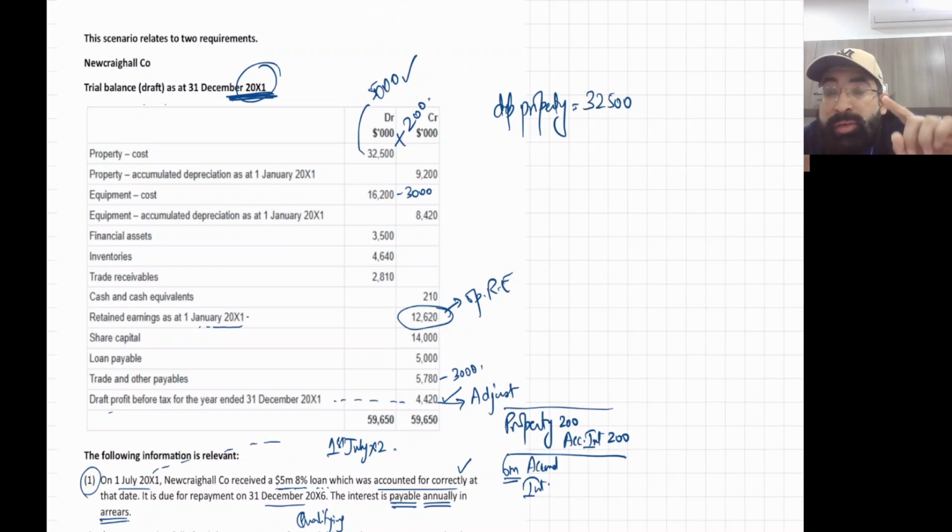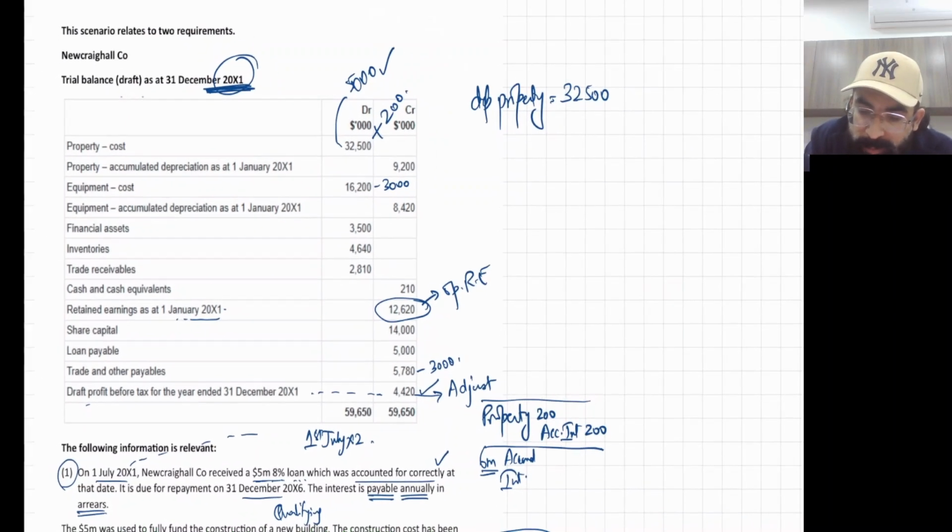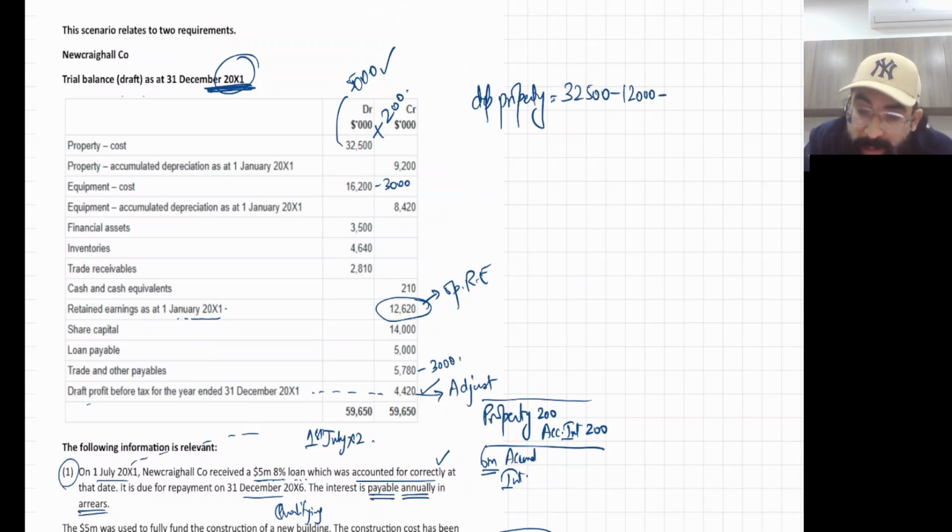This 32,500 includes 12 million land, which we should never depreciate. So remove it. And yes, this includes 5,000 of construction cost. Remember the IAS 23 thing. And that 5,000 construction cost should not be depreciated. Why? Because the project has not yet completed.